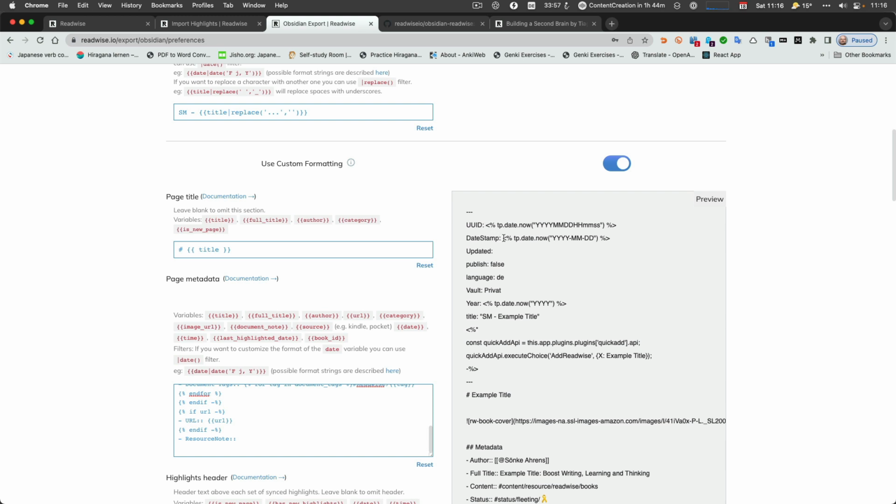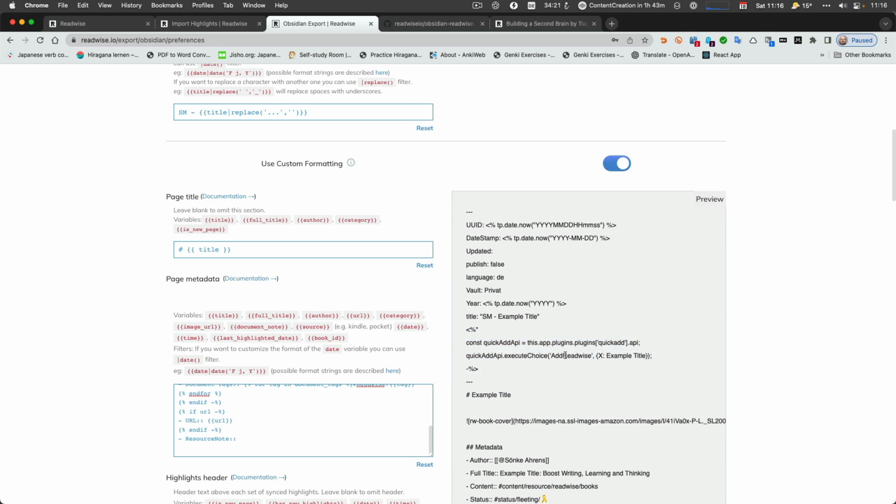So there's a problem with that. I haven't seen an issue yet with Readwise. So that's processing it in the correct order. And all of this YAML is just for me. Mainly, and then at the end I have this quick add API code, which adds this node directly to a Kanban board.